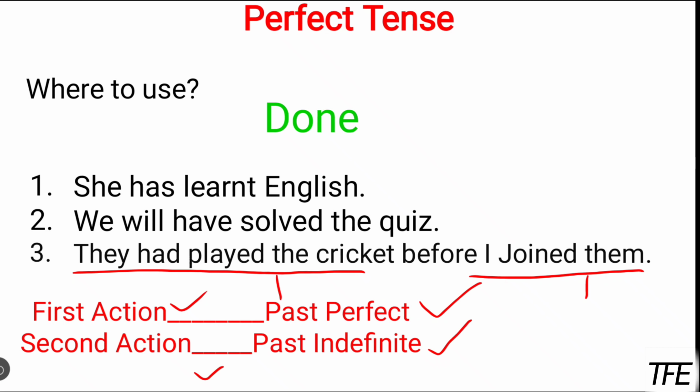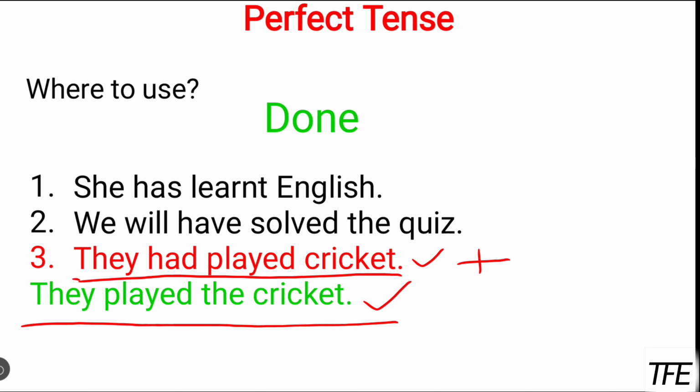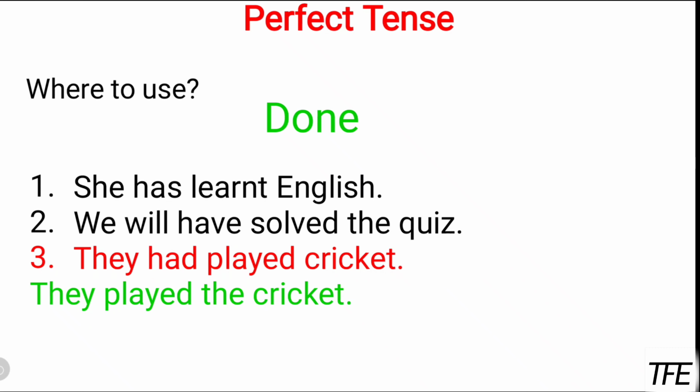But if you think that this kind of sentence is not correct in past perfect, no, this sentence is also correct. You have to be clear about the situation. If the timing or other situations are clear between the speaker and the listener, then you can go with this kind of sentence only.